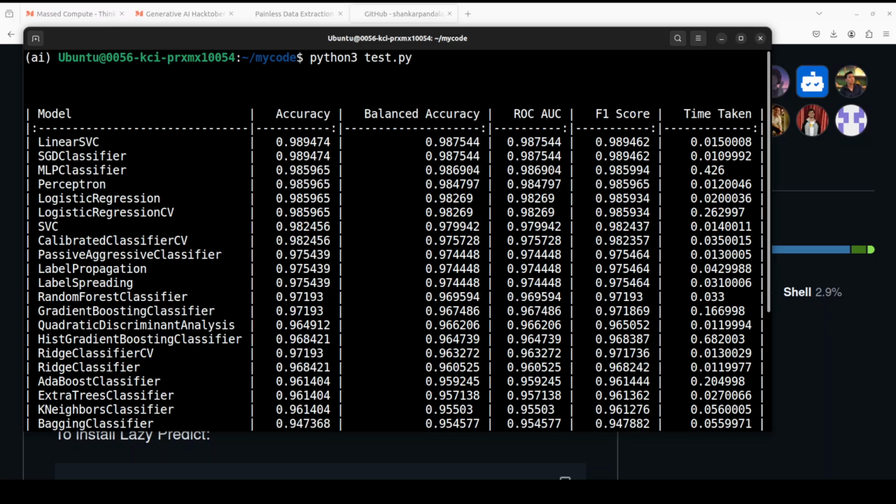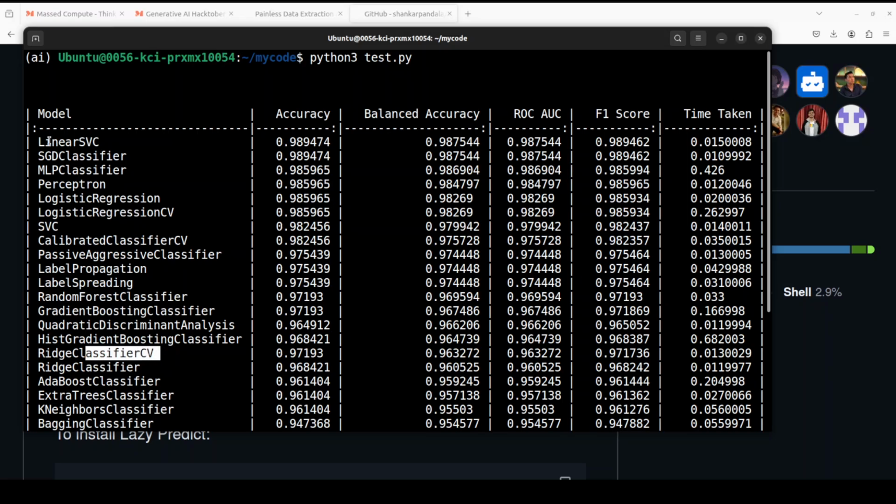Okay, so now coming back to this output, these are a few of the models. So let's see what a few of them are. First up we have linear models. So we have linear SVC, and then we have logistic regression CV, this one I mean, and then also a ridge classifier CV here.